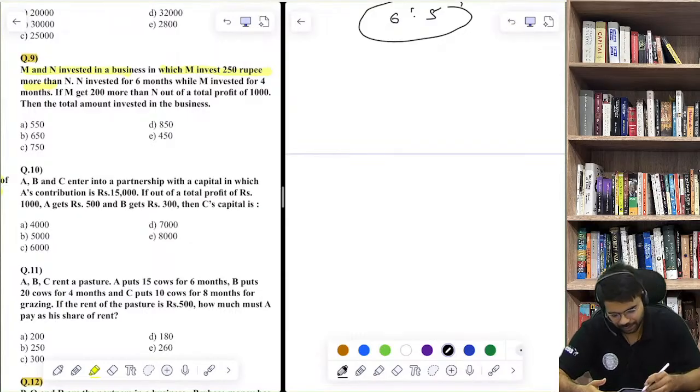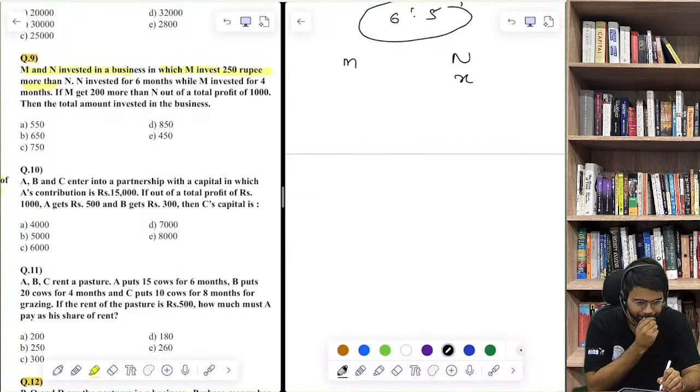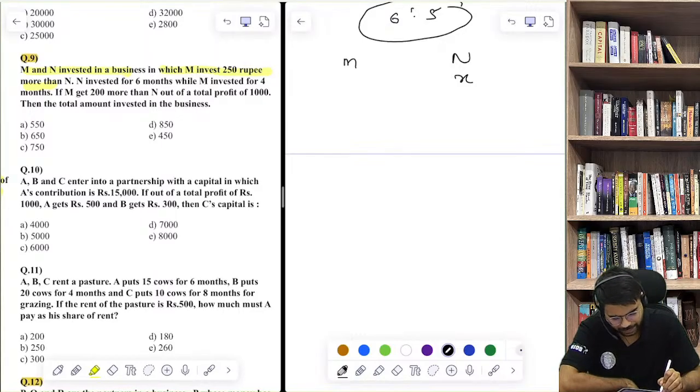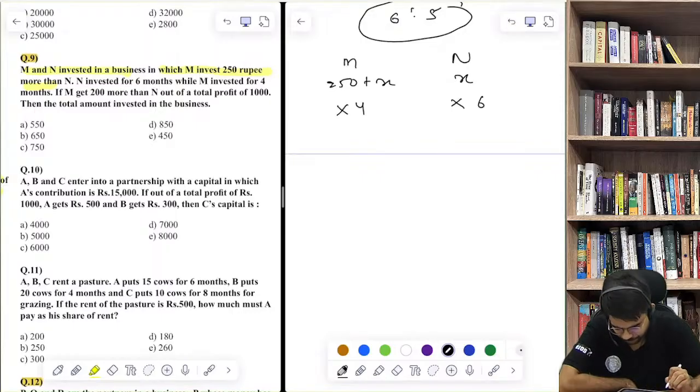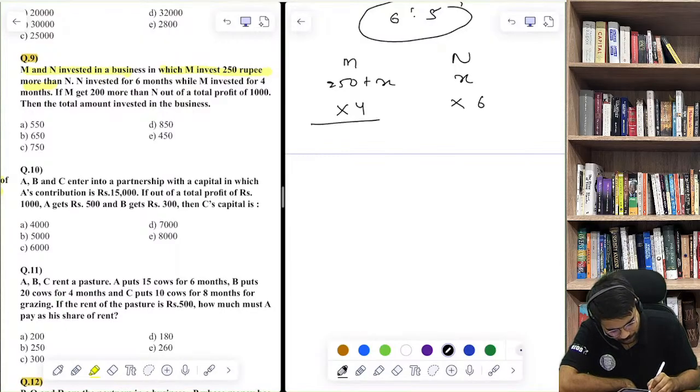क्वेश्चन नंबर 9, M and N invested in a business in which M invested 250 more than N. तो अगर N ने X इन्वेस्ट करा है तो M ने 250 प्लस X इन्वेस्ट करा है। N invested for 6 months, M invested for 4 months. So what is their profit ratio? अगर इसको आप कैलकुलेट करोगे, 1000 plus 4x is to 6x.